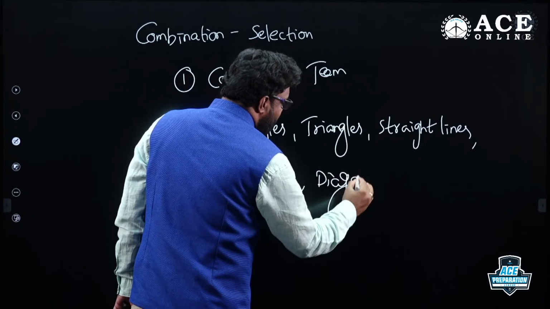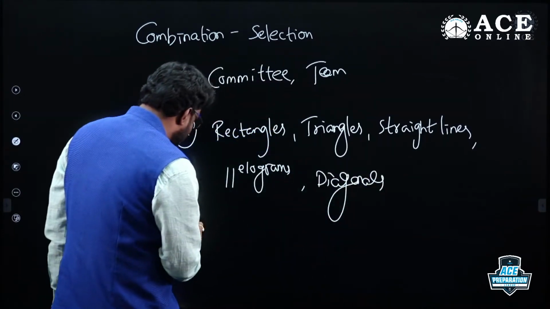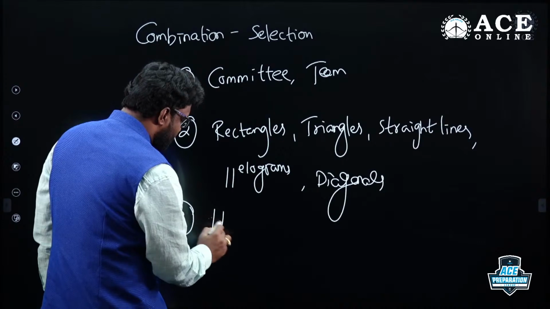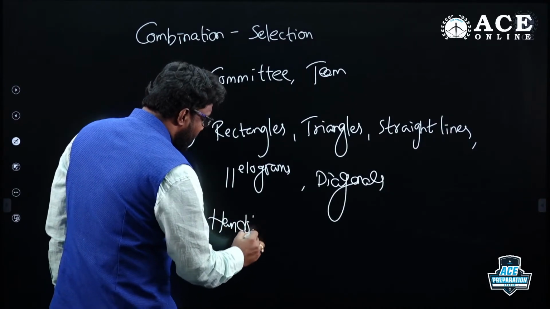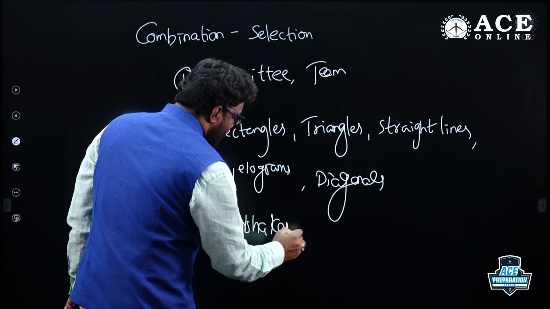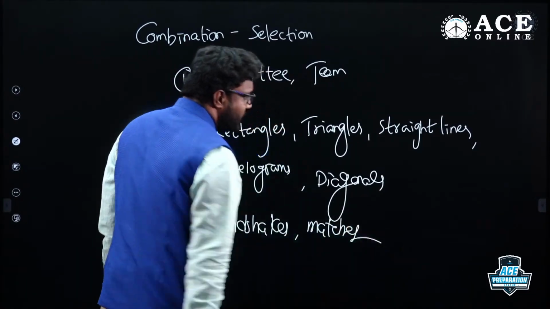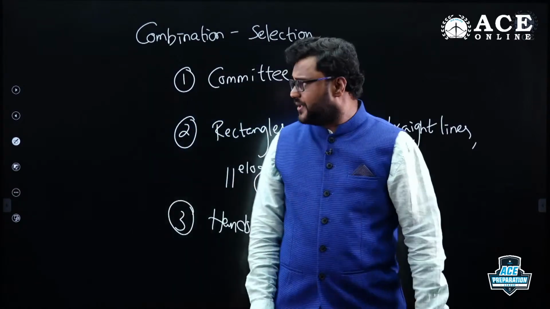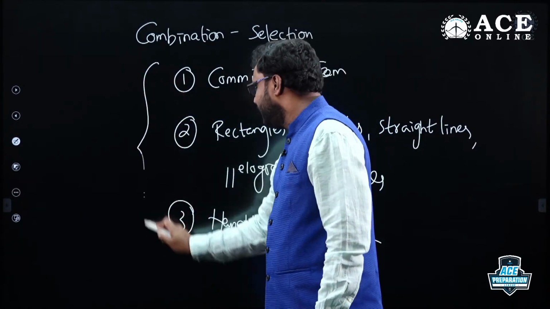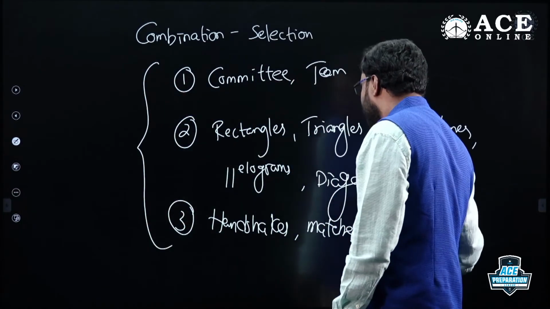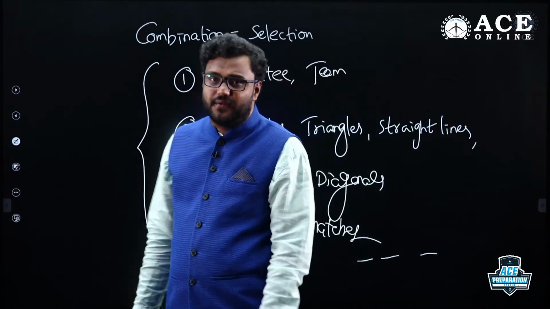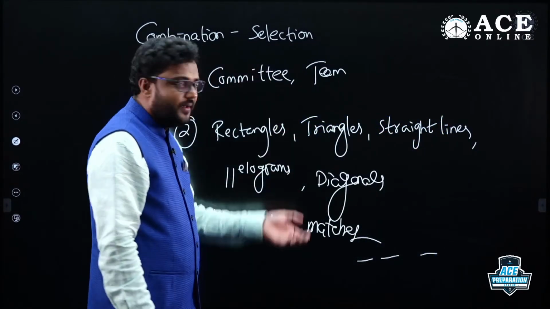These are all applications of combinations only. How many handshakes? How many matches, if 10 teams are there, how many matches they can play? All those questions you can find in combinations. These are the different applications of combinations you need to learn, right?